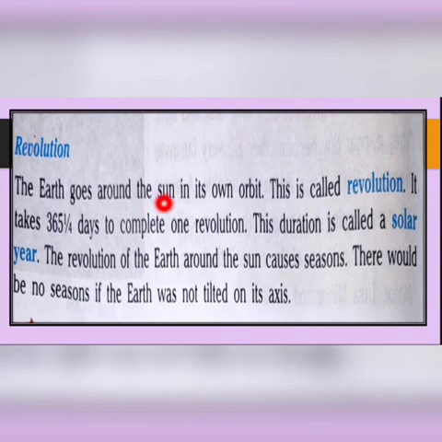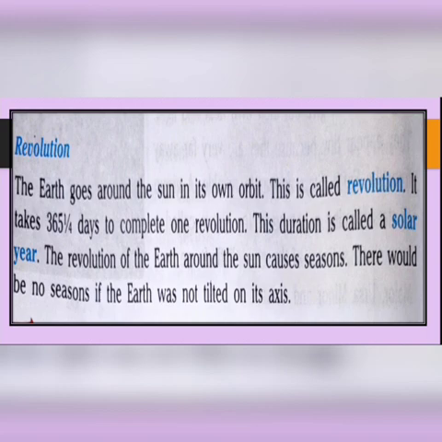The earth goes around the sun in its own orbit. Along with rotation, the earth goes around the sun on its own orbit. Orbit means a particular path. Yes. And this movement of the earth around the sun is called revolution. And it takes 365 and 1/4 days to complete one revolution. This duration is called a solar year.